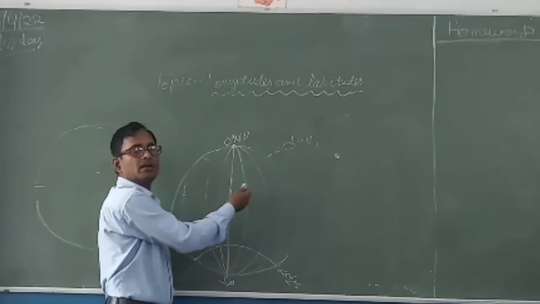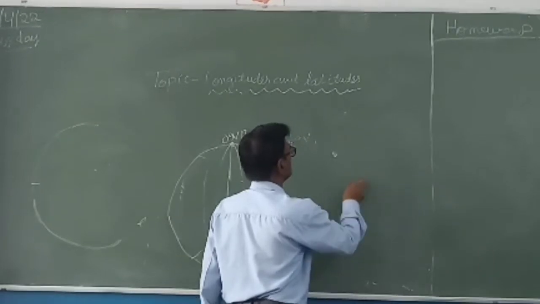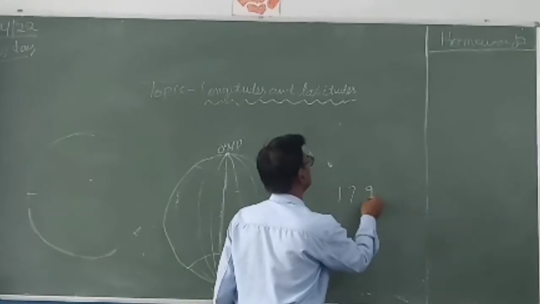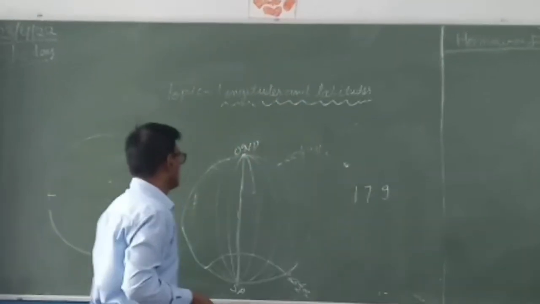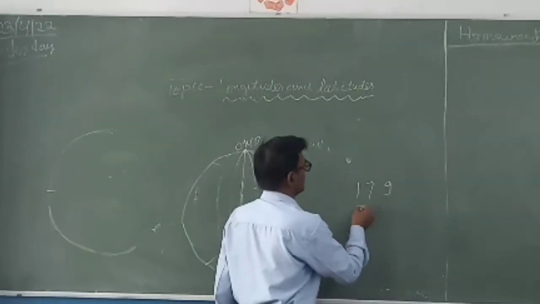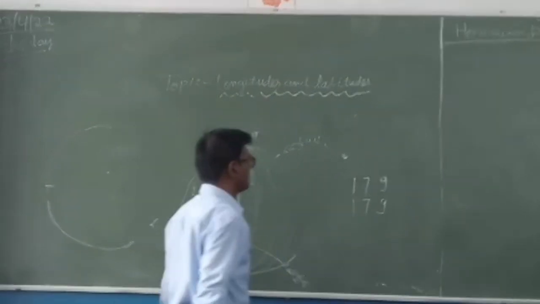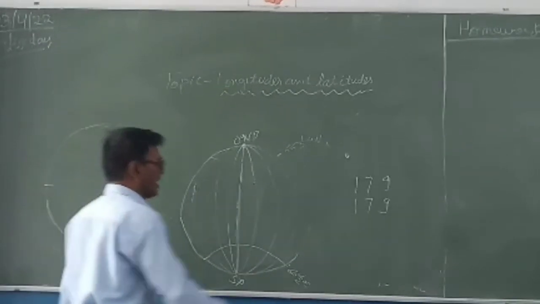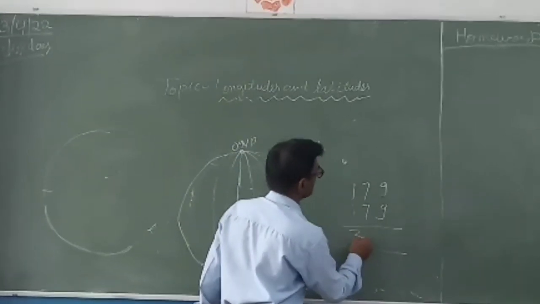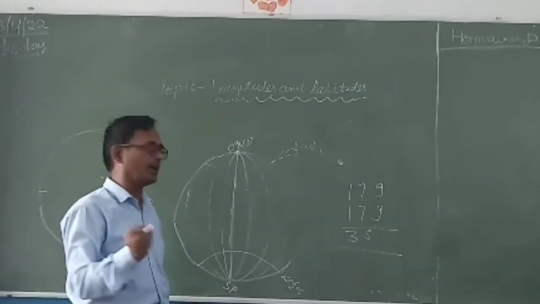Towards the Eastern Hemisphere there are 179, and in the Western Hemisphere 179. How much is it? 358, not 359, 358.